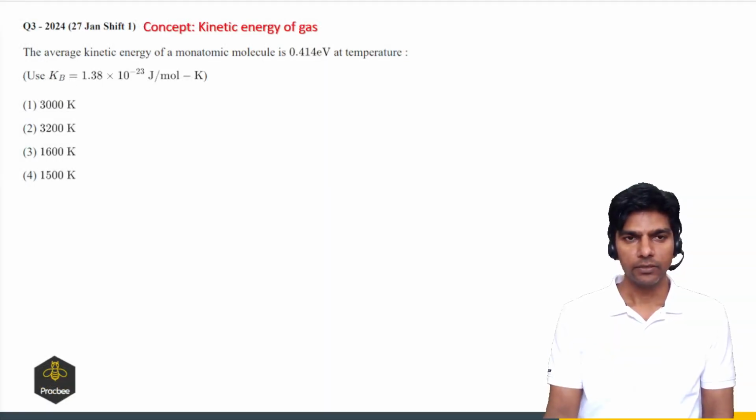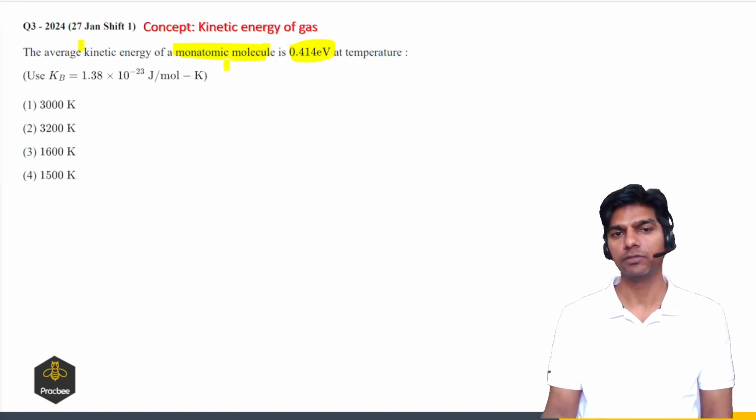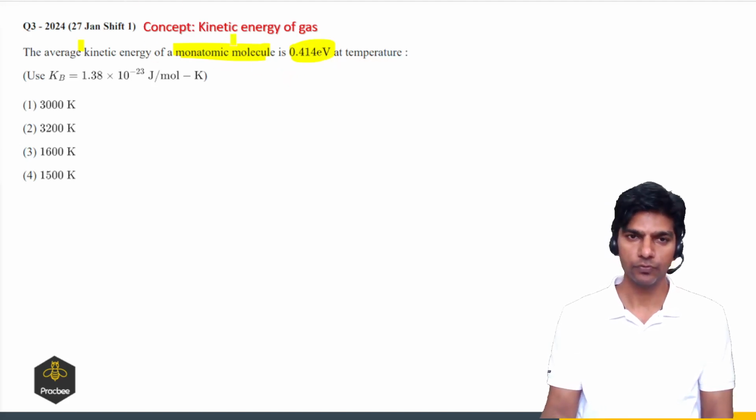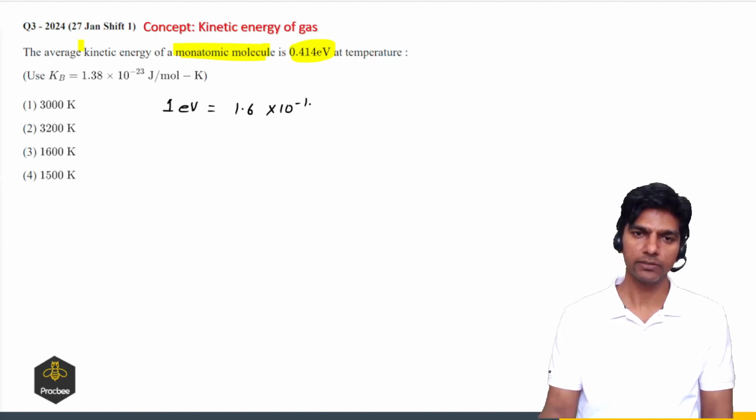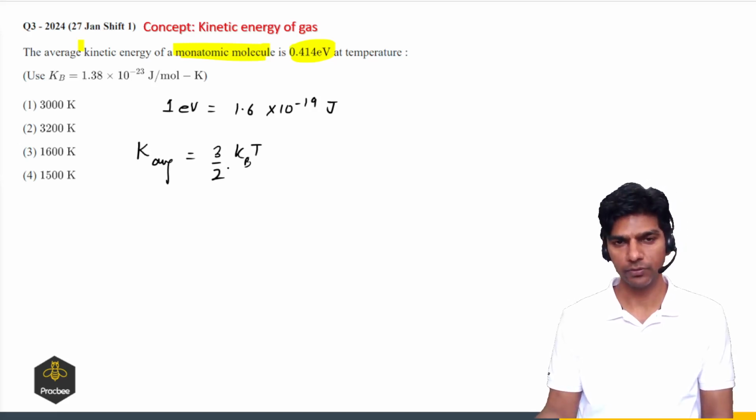Now let us see the illustration based on the kinetic energy of a gas. The average kinetic energy of a monatomic molecule is 0.414 electron volt at a certain temperature. So we have to find the temperature at which the kinetic energy is 0.414 electron volt. We know that 1 electron volt is 1.6 × 10^-19 joules. And average kinetic energy for a monatomic gas is given as 3/2 kBT, where kB is the Boltzmann constant.